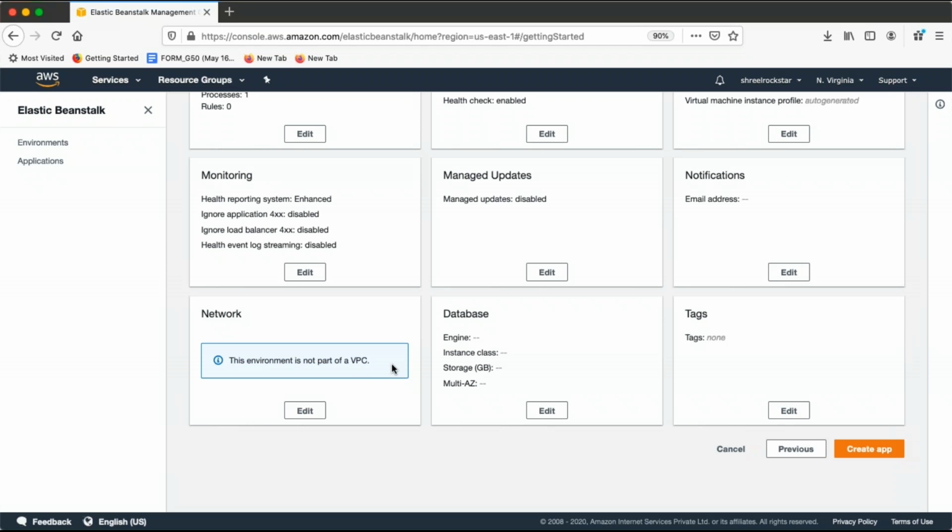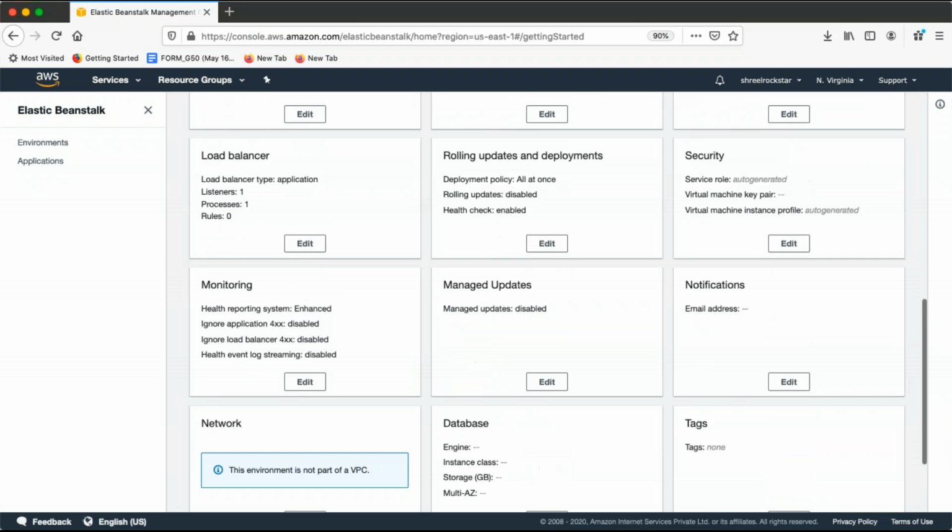This environment is not part of a VPC because we have only a single VPC, but a lot of the time there will be a separate VPC in a company. They will ask that Elastic Beanstalk should be part of the secure VPC, so you can select that VPC by editing. Database, guys, we are not using any here because it's a basic understanding, but if you have an existing database running, you can provide it here. Else, if you're going with multi-AZ, it will create RDS for you by default as a high availability part.